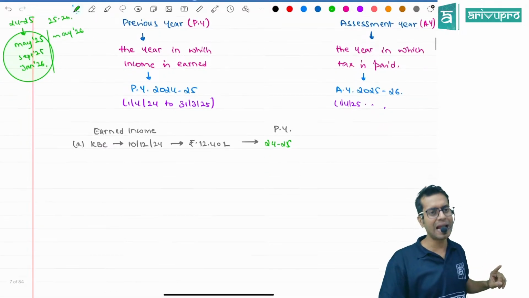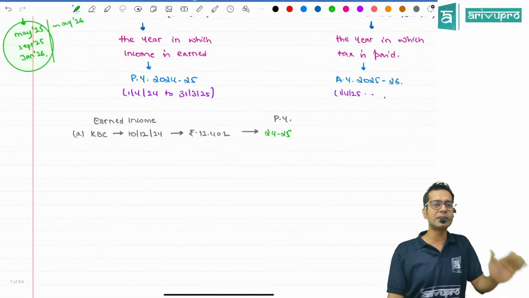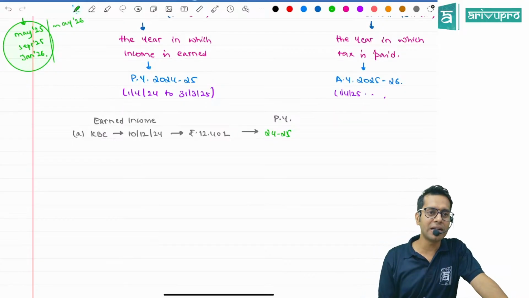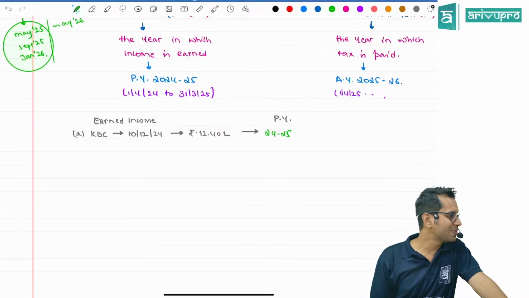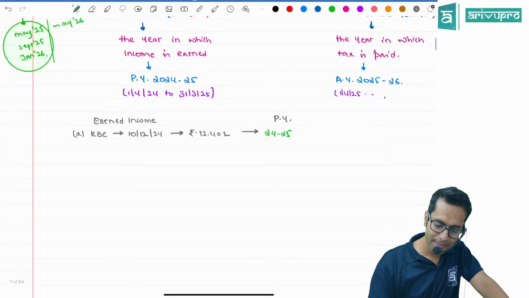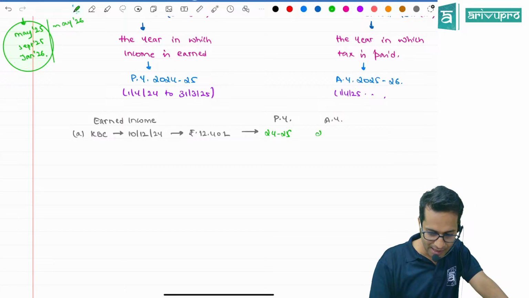Are you all understanding this? Last bench students, are you understanding? Middle bench students, are you understanding? First bench students, are you understanding? What is assessment year for me? 25-26?